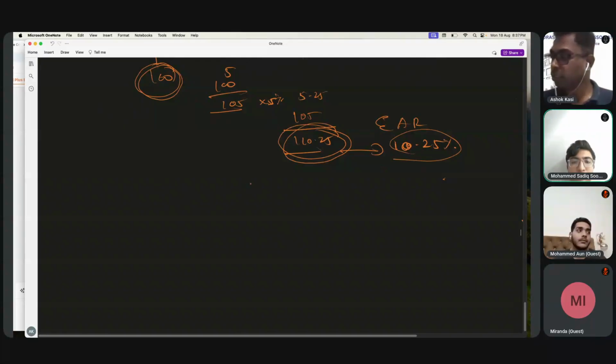So now let's see what the formula is. Do you know the formula for this effective annual return? I don't remember it. You don't remember? No problem, but we have gone through it. Okay, no worries. See this.